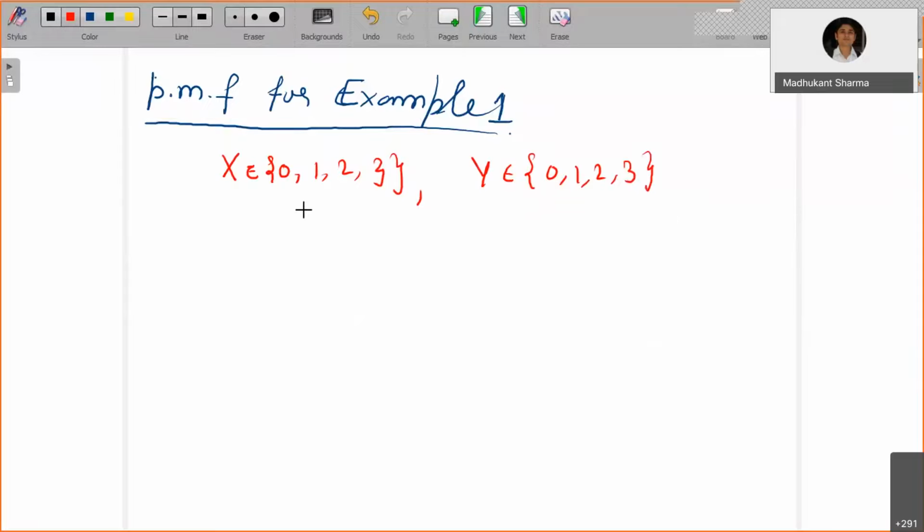If you recall, X is the random variable denoting the number of new batteries chosen, and Y denotes the number of used batteries chosen. Now, what is the joint PMF P_{X,Y} at (0, 0)? That is going to be the probability of X equals 0 and Y equals 0.